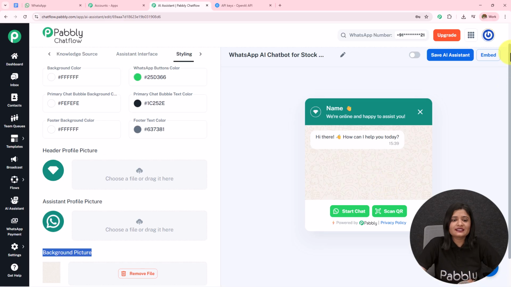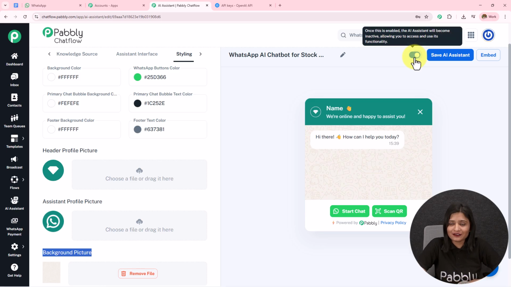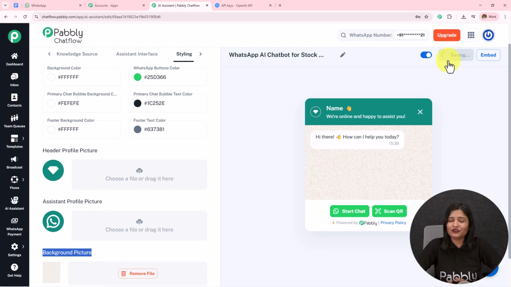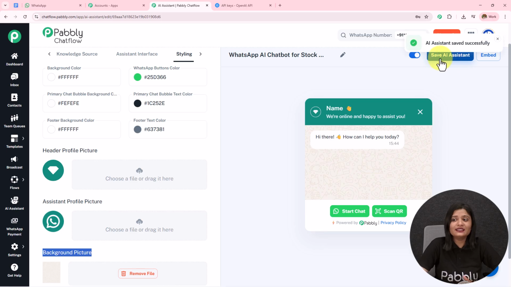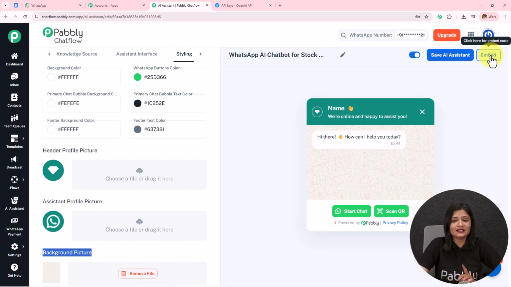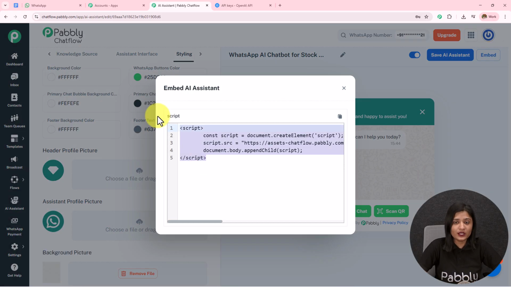Moving on towards the next part, after creating all this, we have to toggle on this button to keep this active, and then we have to save this. If we do not save this, all this will be lost. And then you can also embed this AI assistant to your website using this code, and whenever the user will click on that, they will be redirected towards this WhatsApp conversation.